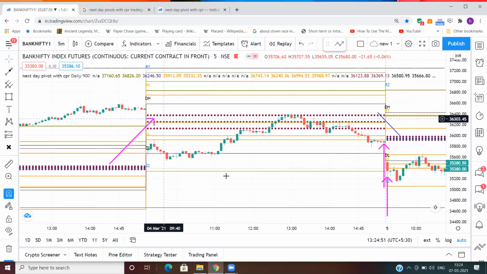Can you see both the examples? On one example, it has dismissed our bias, and on the other example, it has validated our bias. Yes, bro, it's clear. So we have to wait for the open of the candle to see what our plan of action would be.